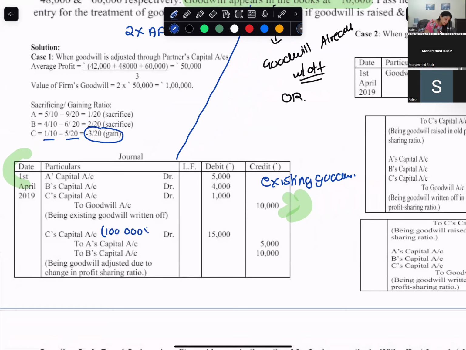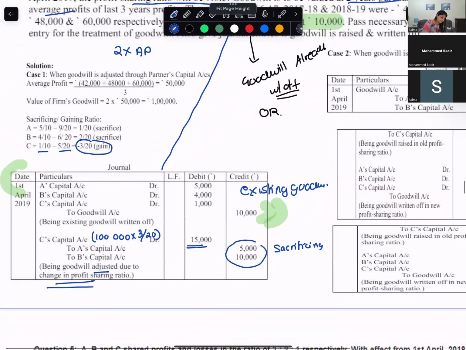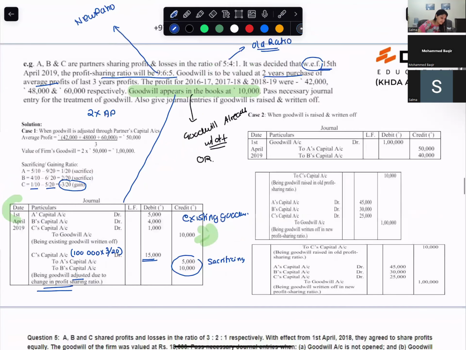100,000. Okay. Firm's goodwill into 3 by 20, existing. So this is the gaining partner debited, and this is the sacrificing partner credited. So this is goodwill adjusted due to change in profit sharing ratio. Are you okay with me? Okay, fine.